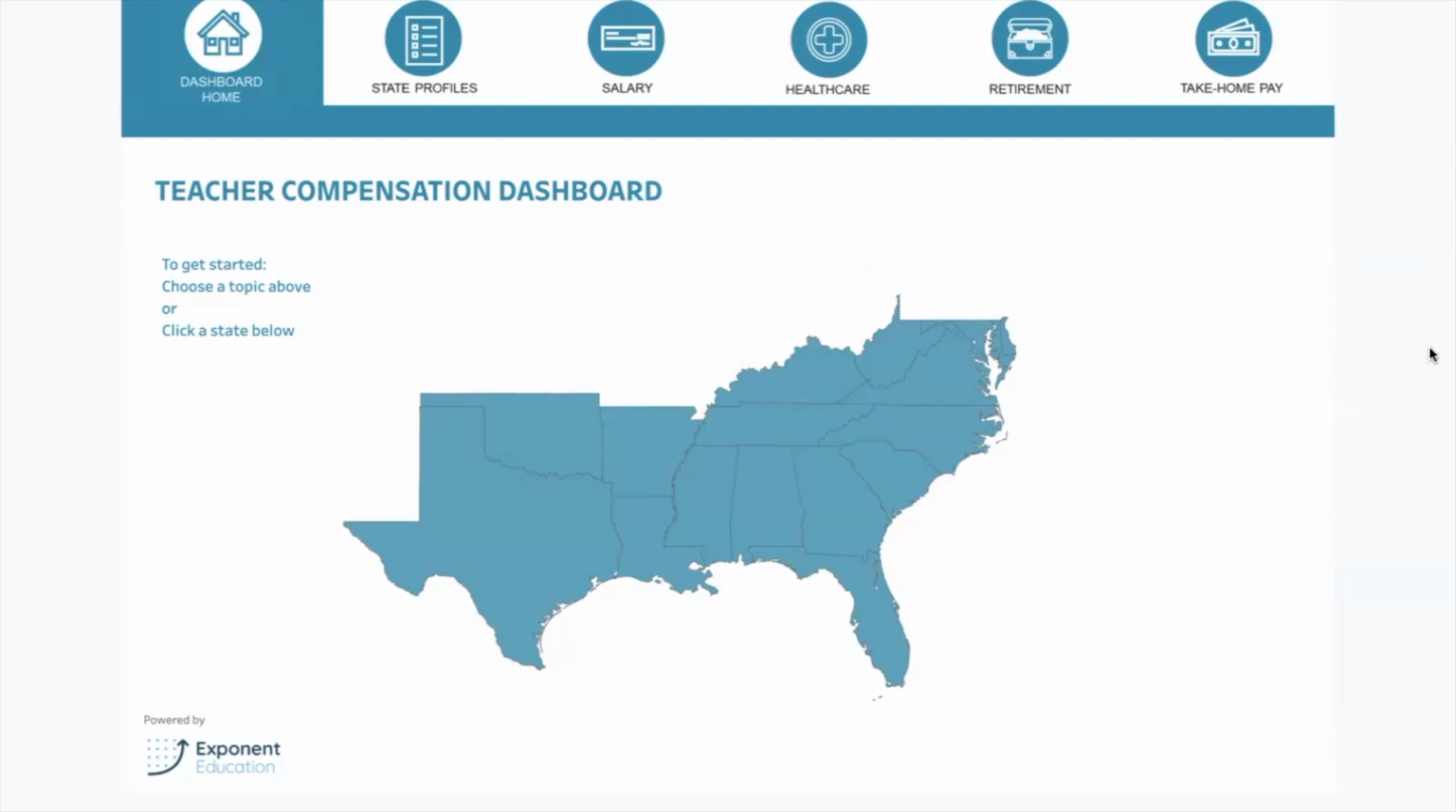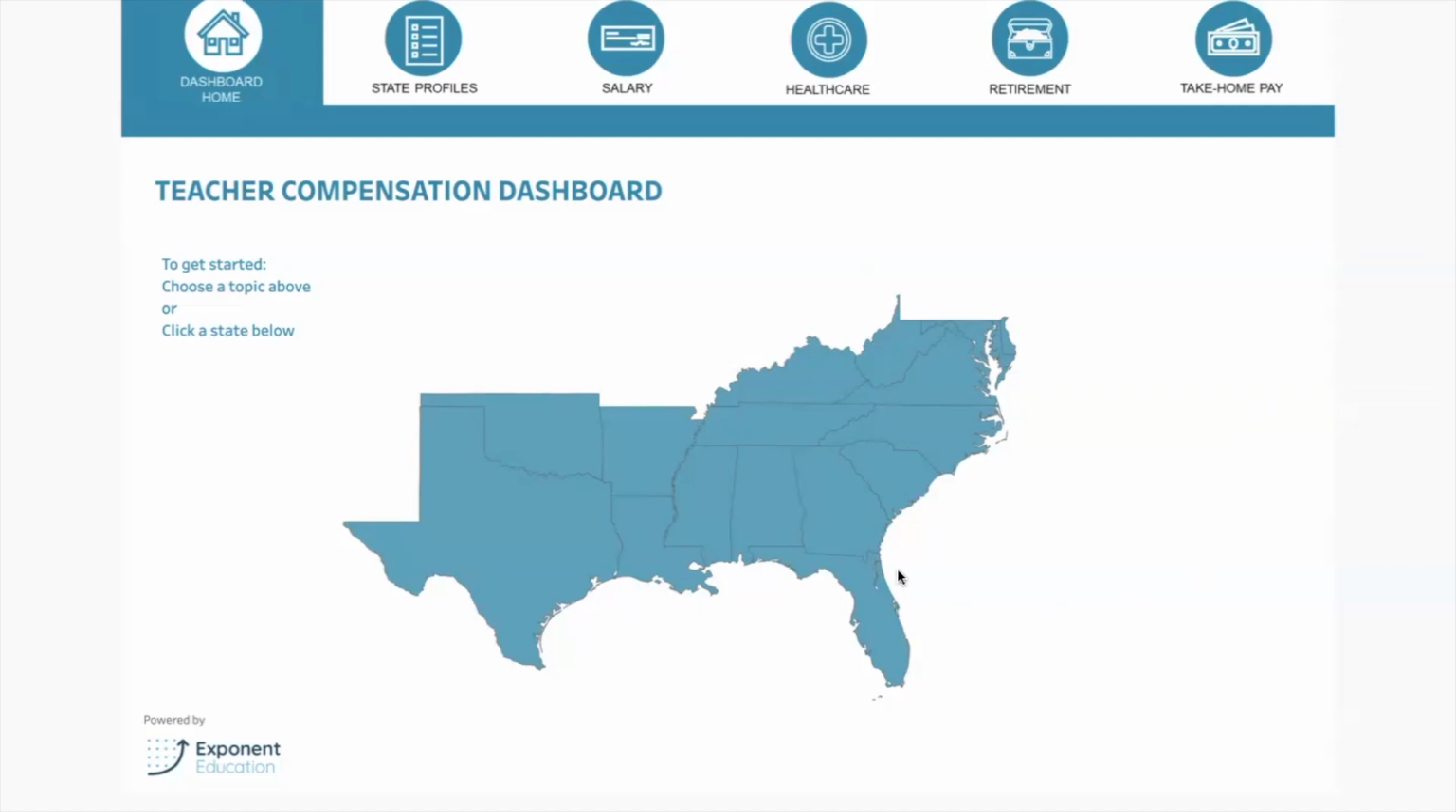Welcome to SREB's Teacher Compensation Dashboard. We have compiled data on teacher salaries, health and retirement benefits, and take-home pay to generate insights to guide policy and research for the modernization and sustainability of the region's teacher workforce.